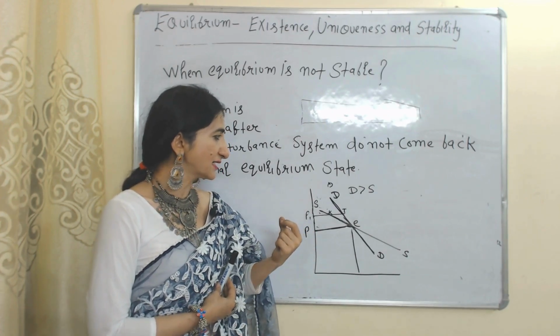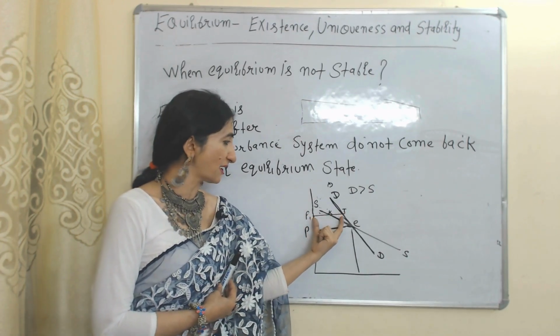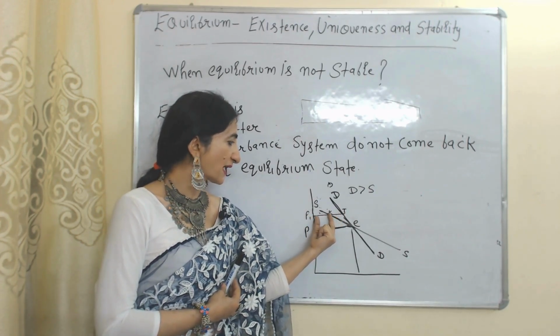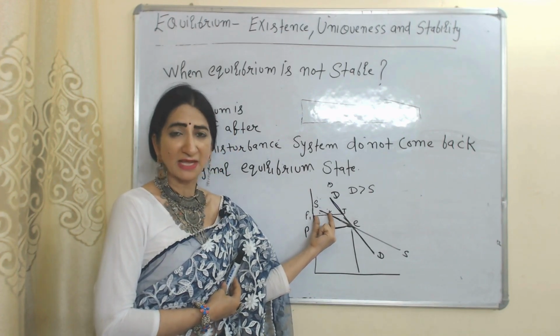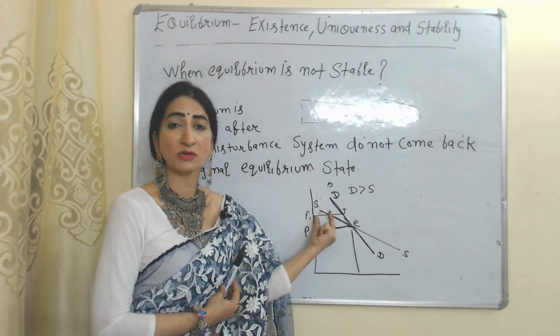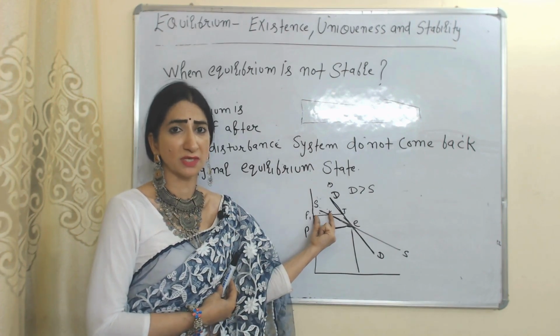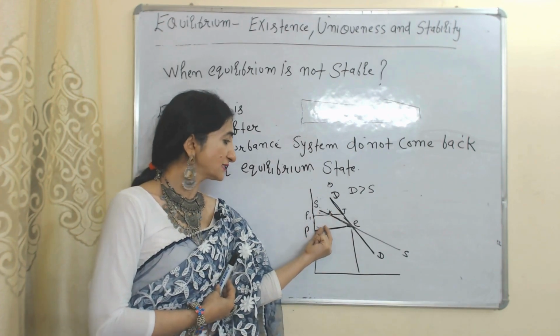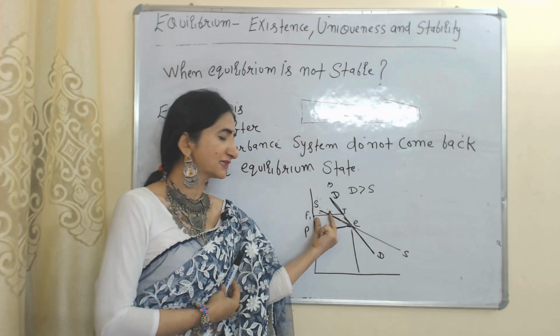As price increases, demand exceeds supply. Demand is P1T, but supply is only P1K. As we know, in case of luxurious goods, as price increases, their demand also increases because people buy luxurious goods for show. Here you can see as price increases, demand exceeds supply.